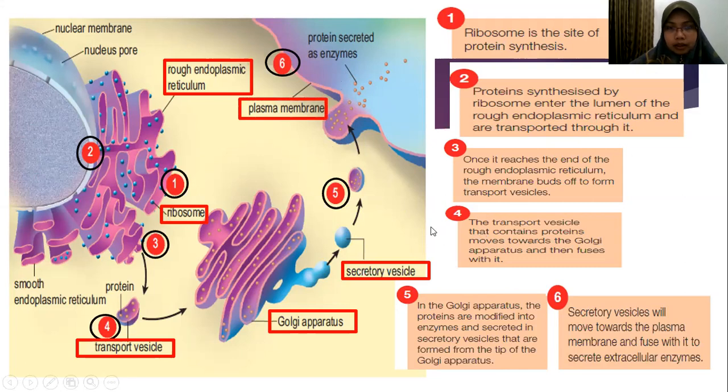So there are 6 steps here. These are all the processes of how the extracellular enzyme is synthesized or produced from the cell.